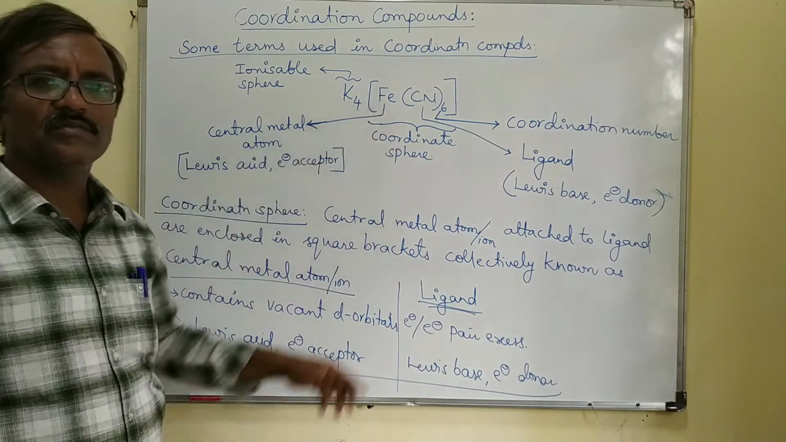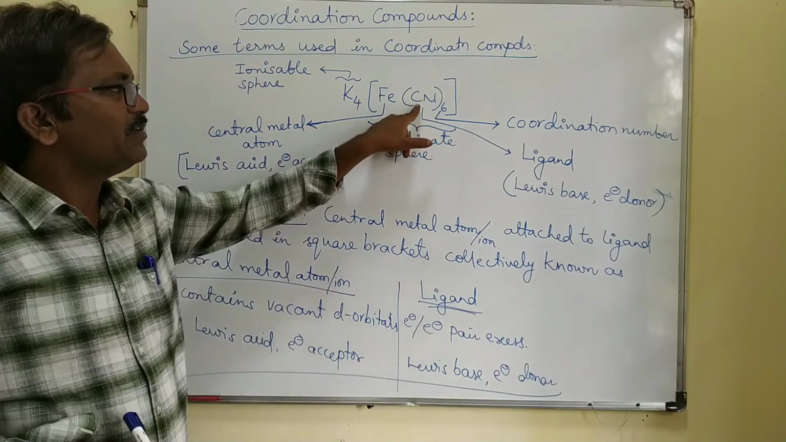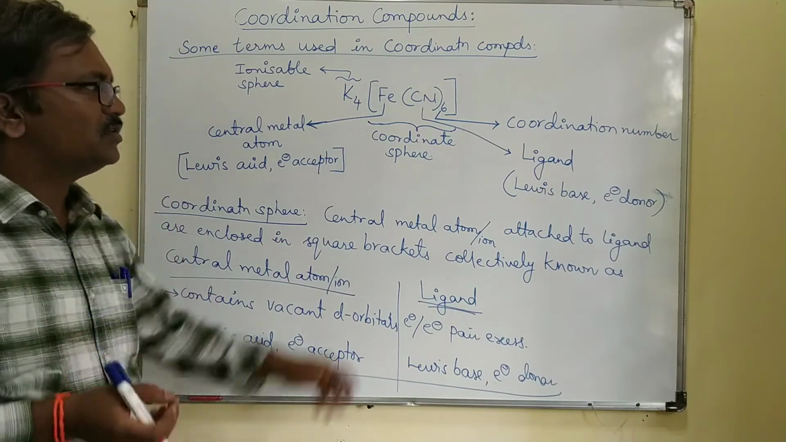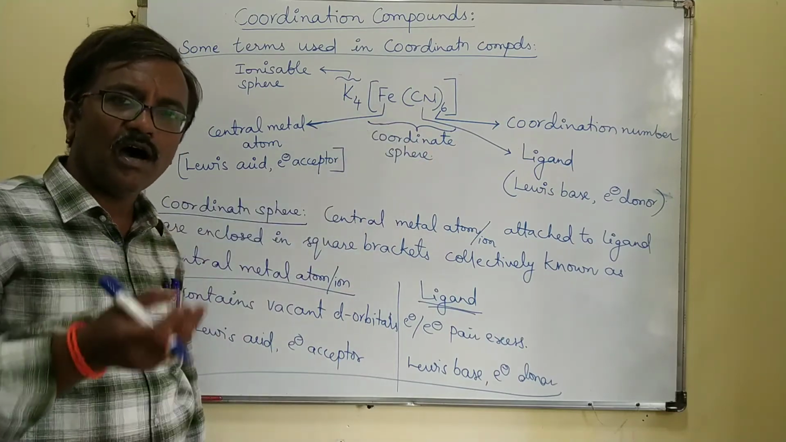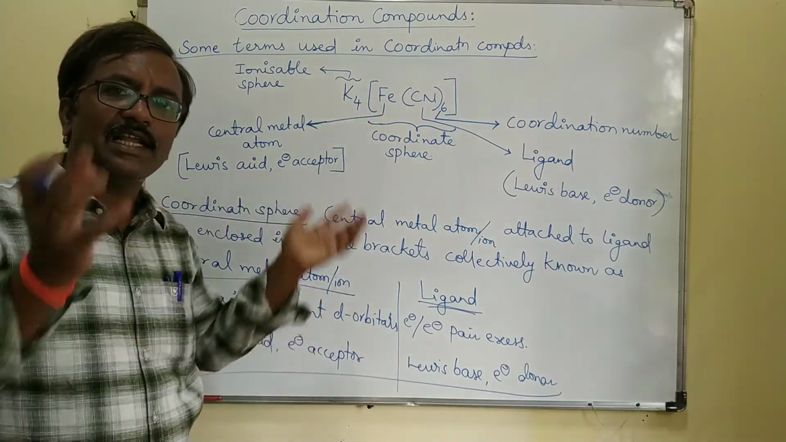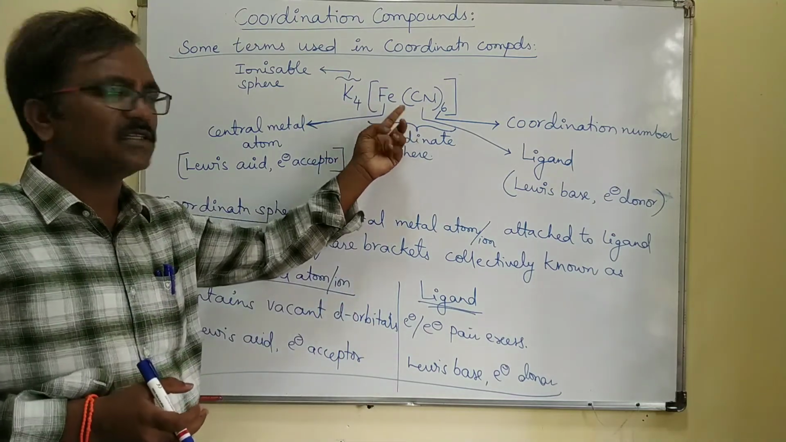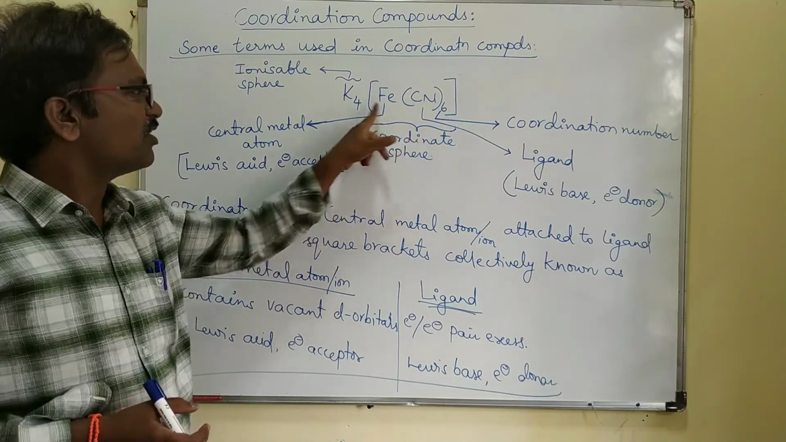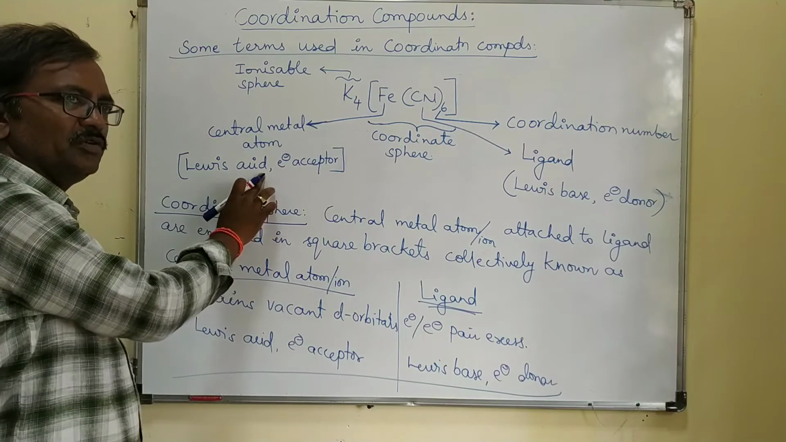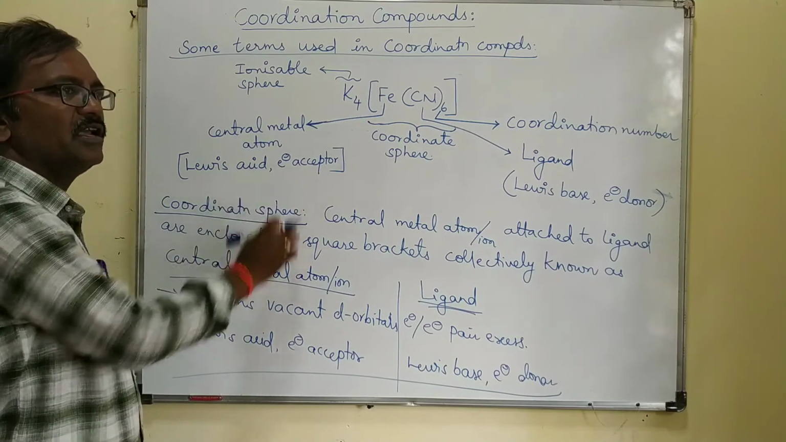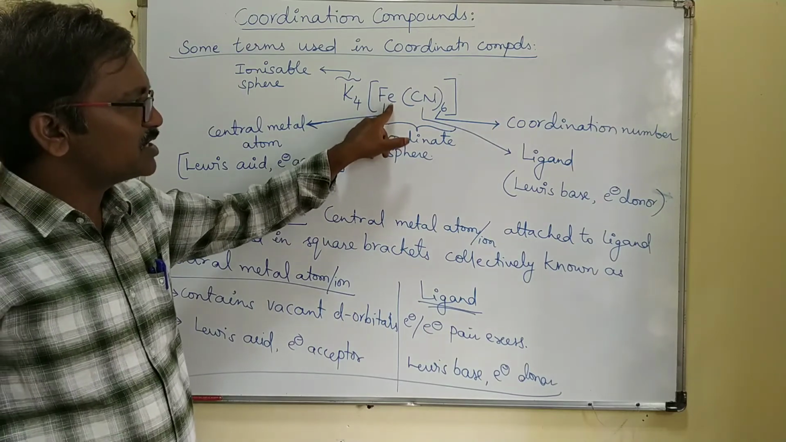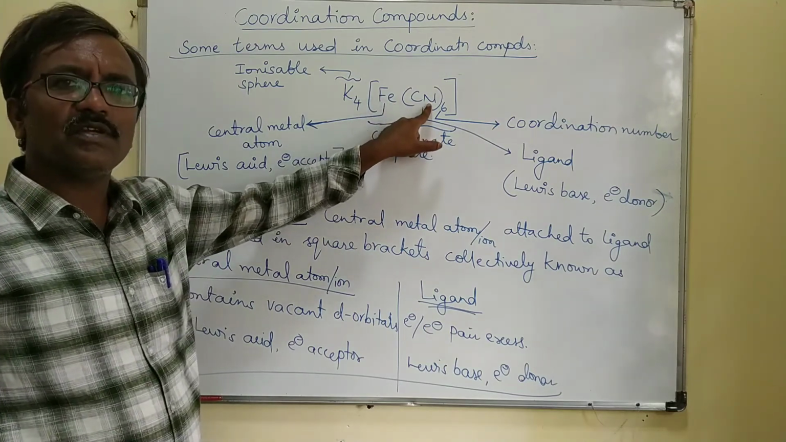The central metal atom is surrounded by negative atoms or negative ions or neutral molecules or both, to give a clear-cut geometry to that compound. The central metal atom acts as a Lewis acid, that is an electron acceptor. It has vacant orbitals, so it can accept electrons from the ligand.